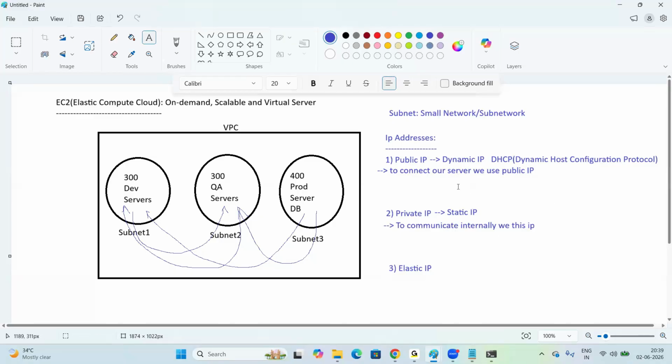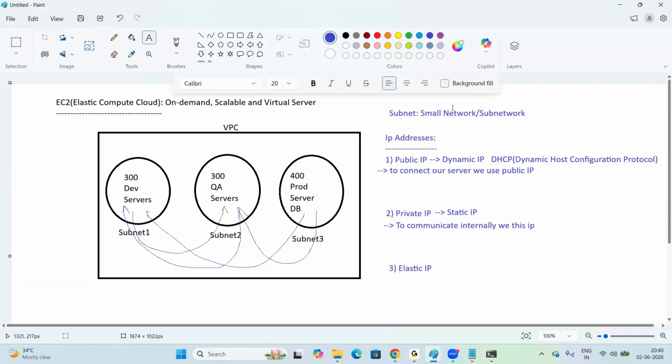Right? The problem here is the public IP is changing every time. Public IP is changing every time when we start the server. If the IP keeps on changing, what will happen? Developers, testers, DevOps engineers, everyone will be confused. That is why my client asked me to assign a permanent IP in place of the public IP.